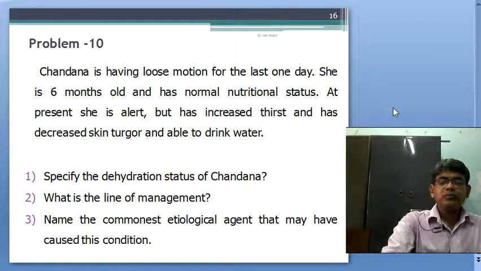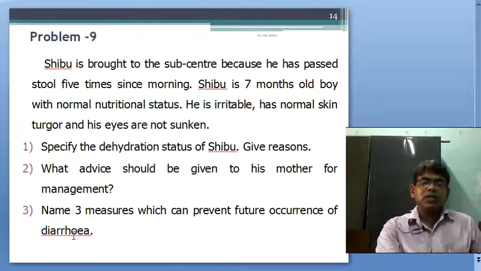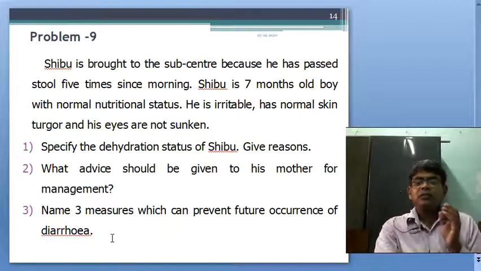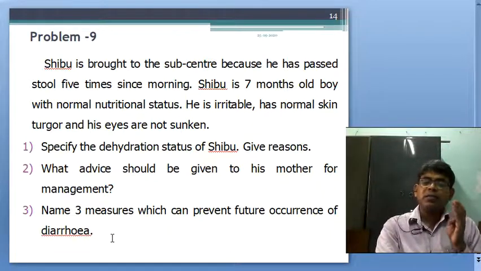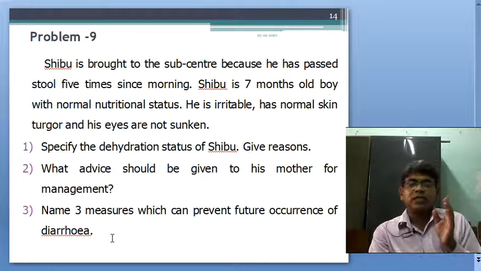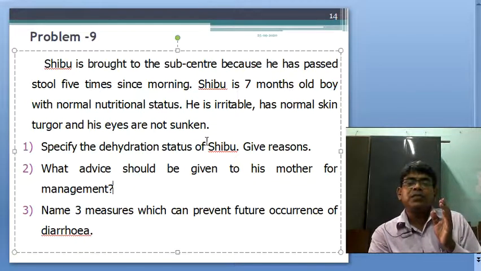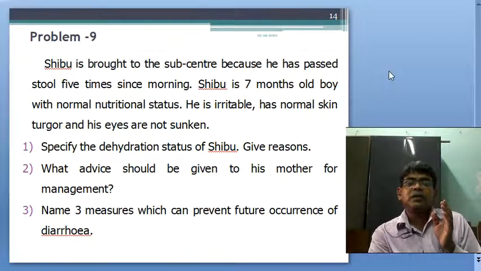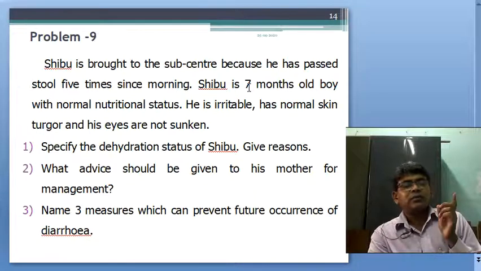Next portion, last portion: name 3 measures that will prevent the future occurrence of diarrhea. Keep in mind that the treatment of diarrhea is zinc tablet for 14 days. Within 6 months, 10 milligram per day, and after 6 months, the child should be given 20 milligram for 14 days.